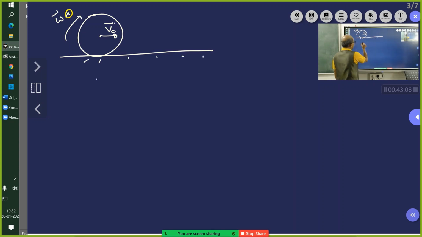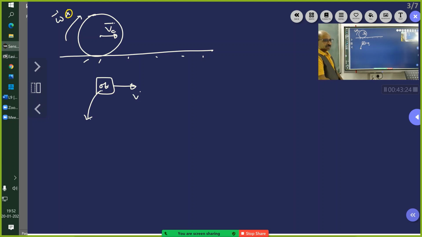Now, supposing I create an observer here, who is also moving with Vc. From the frame of reference of the observer, what will be the motion of this? Only rotation. It will be pure rotation.